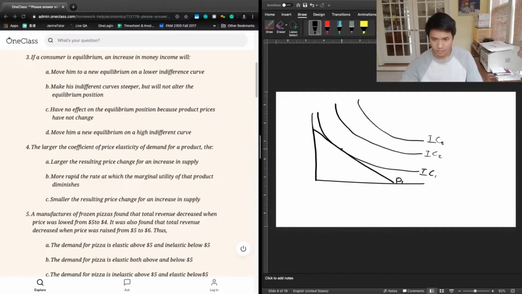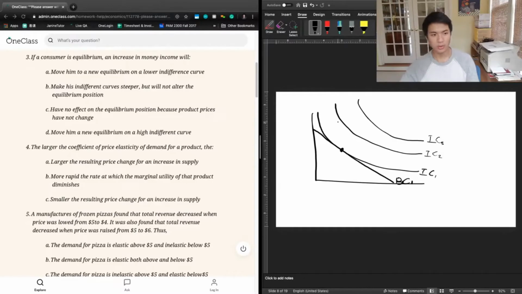So their equilibrium point is here. They're achieving an optimal indifference curve because the optimal point at equilibrium is where your indifference curve is tangent to your demand curve. And so the question is, what happens when we have an increase in money income? So an increase in money income is going to increase our consumption bundle. And so our budget constraint, sorry. So this isn't a demand curve, I'm sorry. This is a budget constraint, so it's